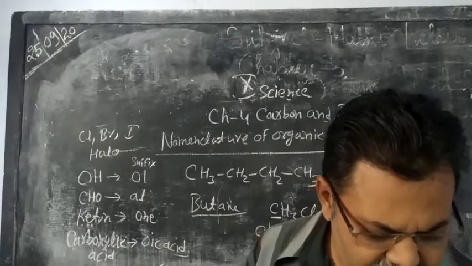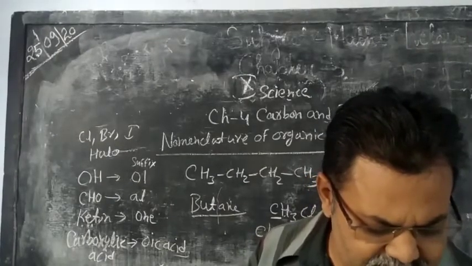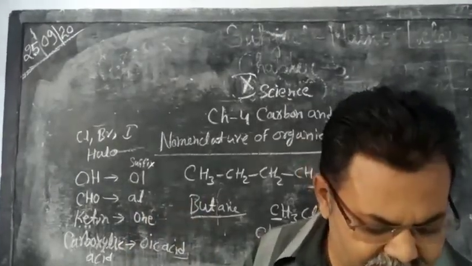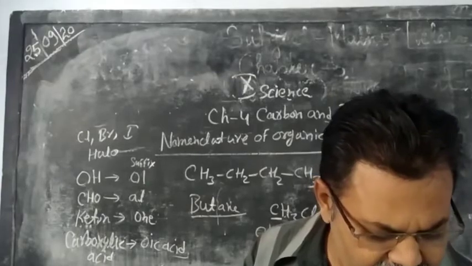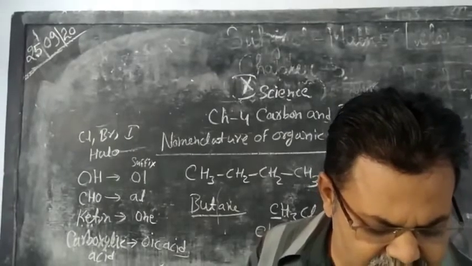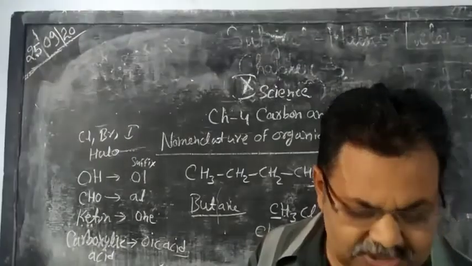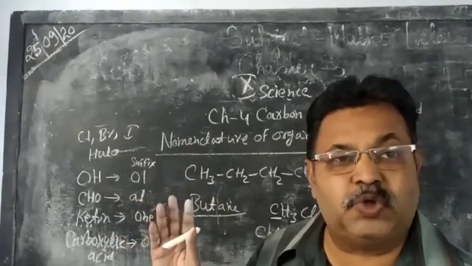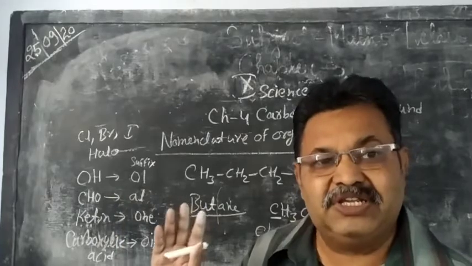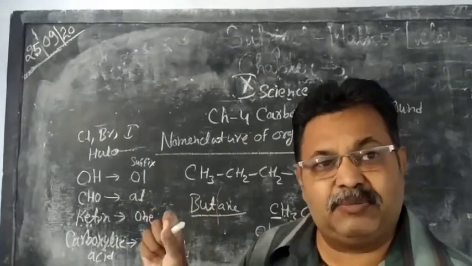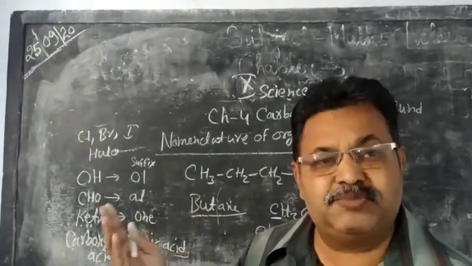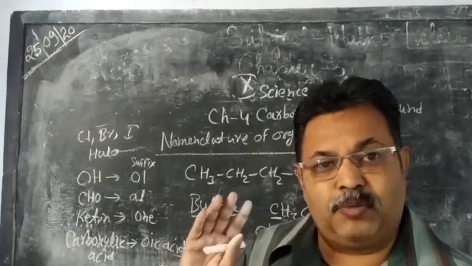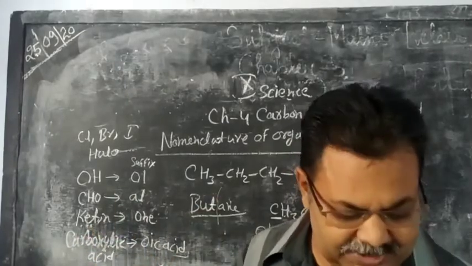Next, if the carbon chain is unsaturated, meaning alkene or alkyne, then the ane in the name of the carbon chain is substituted by ene or yne. Suppose a 3 carbon chain is known as propane, but if it has a double bond, then propane becomes propene, and if it has a triple bond, then propane becomes propyne.